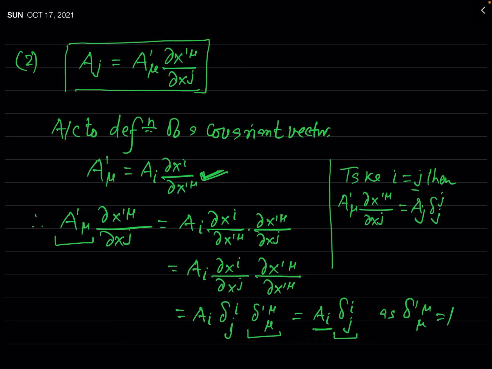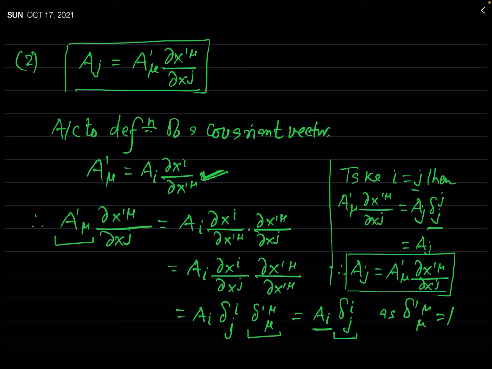But you know delta jj will be equal to 1. So this is simply Aj. So what you are getting is that Aj is equal to A prime mu times del x prime mu by del xj.